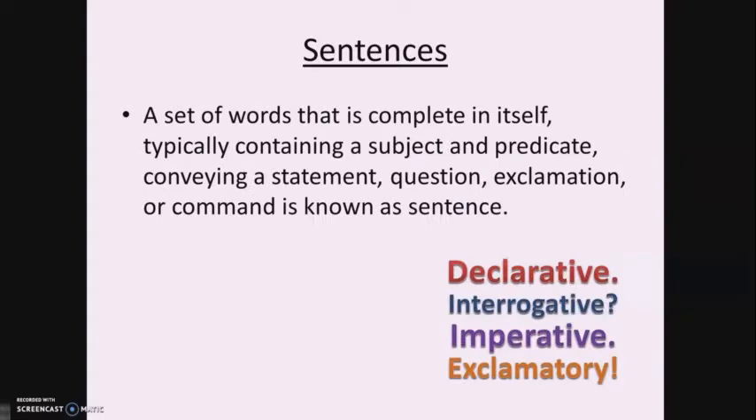In today's class, let us learn about sentences. Now coming to the sentences, a sentence is nothing but a set of words that is complete in itself, typically containing a subject and predicate, conveying a statement, question, exclamation or command. So a sentence refers to a group of words that has a complete thought.